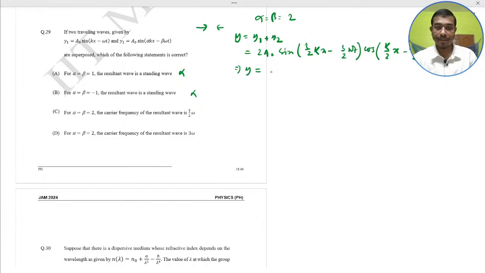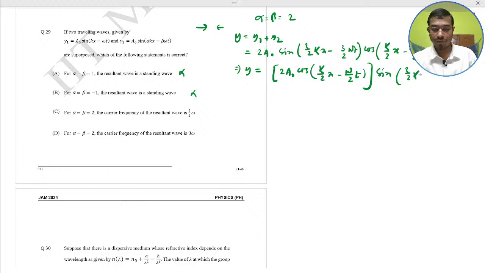That implies y equals 2a0 cos (k/2 x minus omega/2 t) into sine (3/2 kx minus 3/2 omega t).